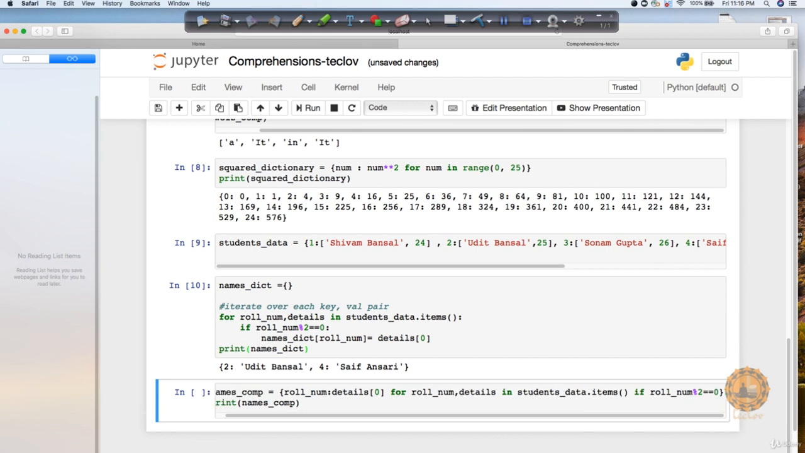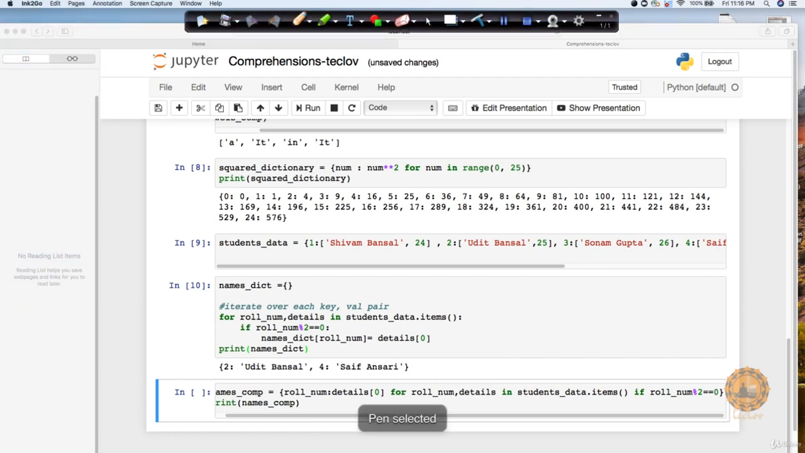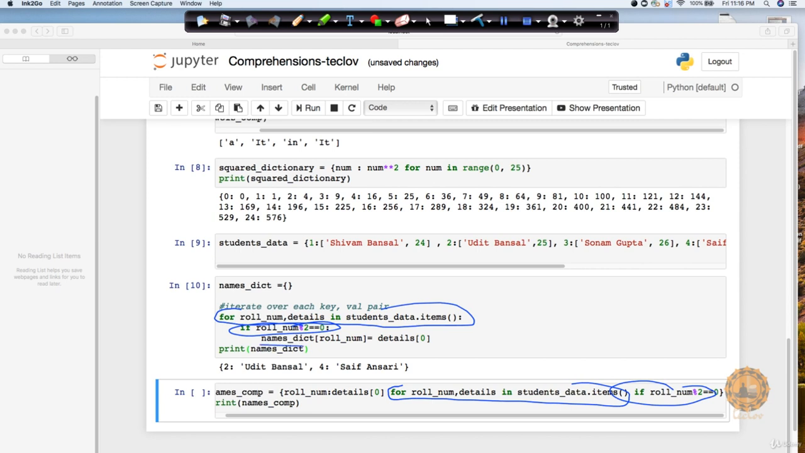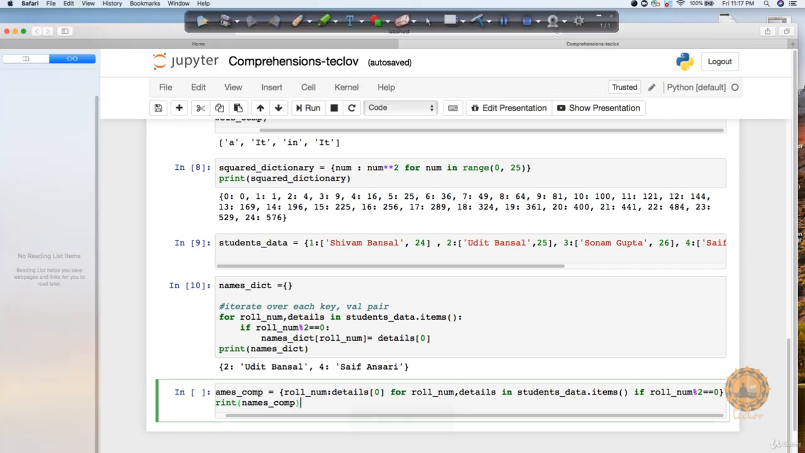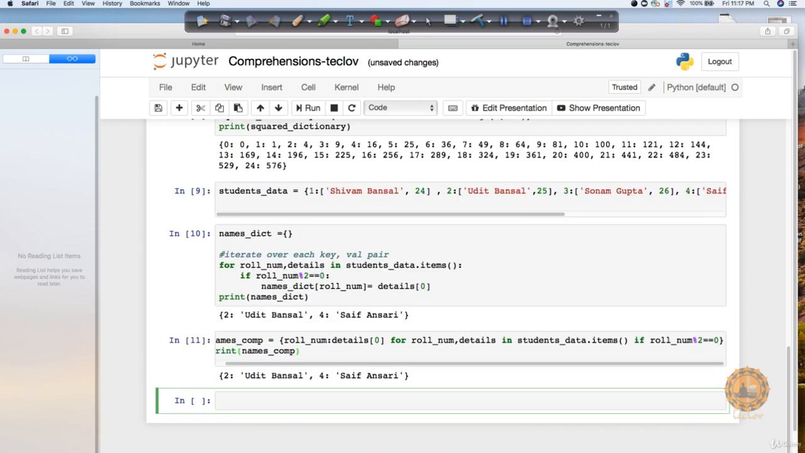And if I have to do the same with comprehension, again you can see it's the same thing. I'm just running it for roll number, details in student.items. Again I'm writing this if condition, and then we are just printing out this value. So we are saying, just print me the value for roll number, because that's what we want to do, and we are assigning this details 0 for it, right? So that's how you can get this value. So let's execute it. If I do this, you can see that it's returning me this.